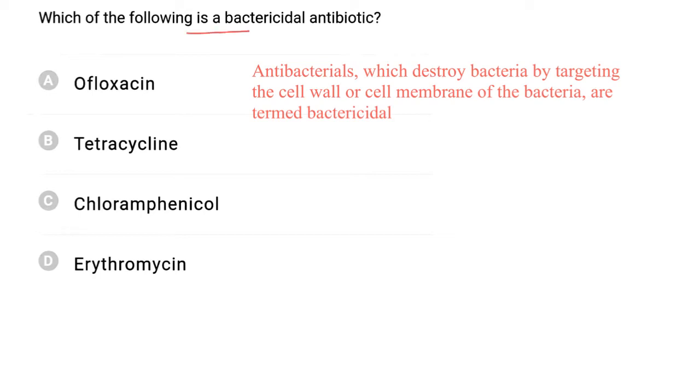Which of the following is a bactericidal antibiotic? Bactericidal antibiotics are those which destroy bacteria by targeting the cell wall or cell membrane of the bacteria. Bactericidal antibiotics completely destroy the bacteria, and out of these, ofloxacin is a bactericidal antibiotic, and hence the correct answer is A.